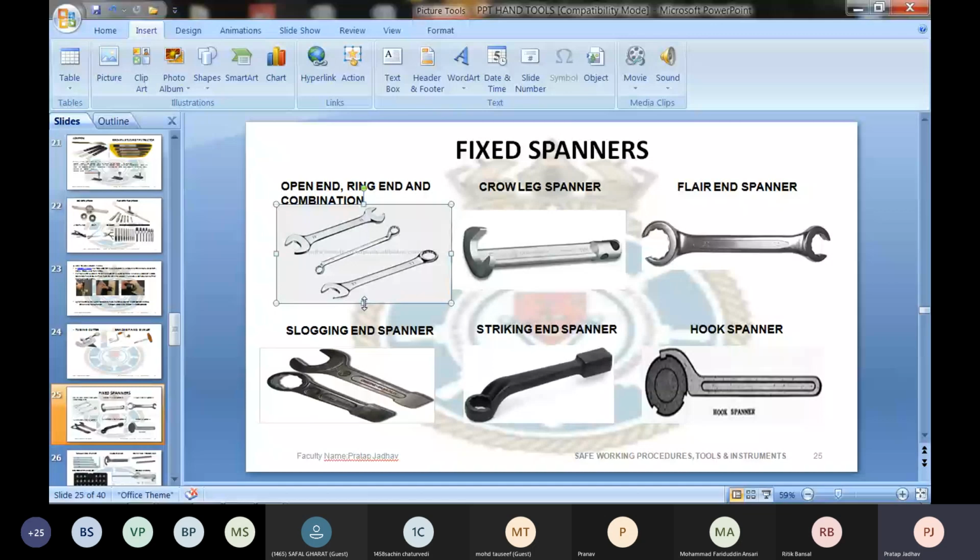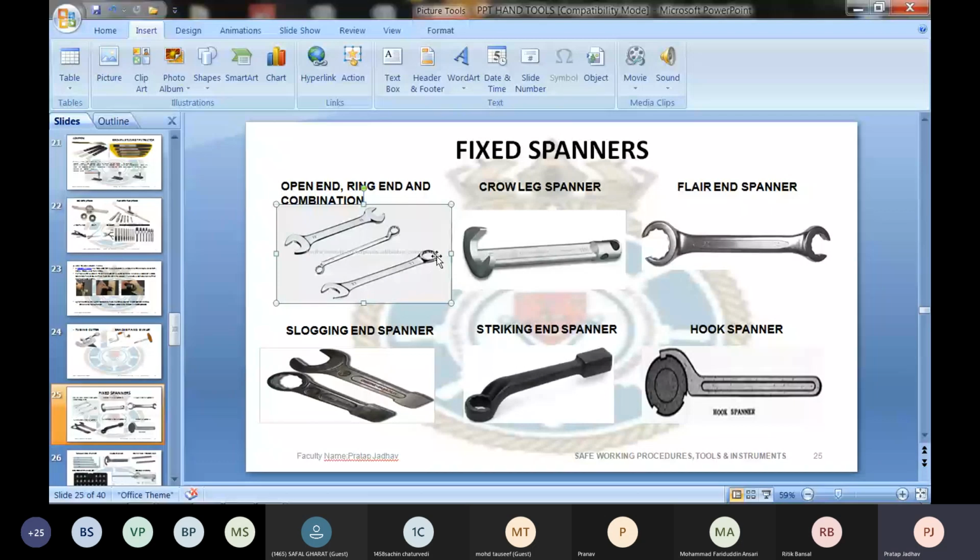So why do we have such kinds of spanners? Open separate, ring separate, combination separate. The reason is that if you want to carry one set of spanners instead of ring and open separately, you can carry only a combination spanner, and that will help you for the open end as well as the ring end.